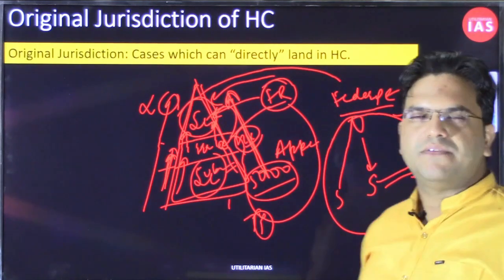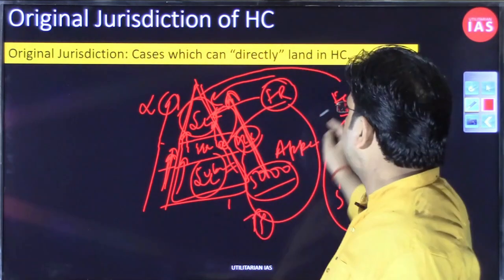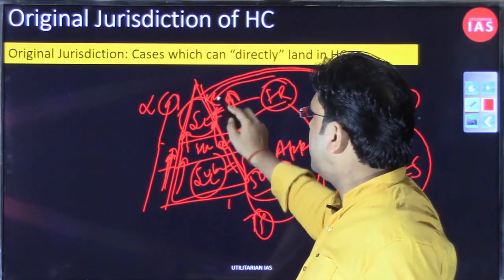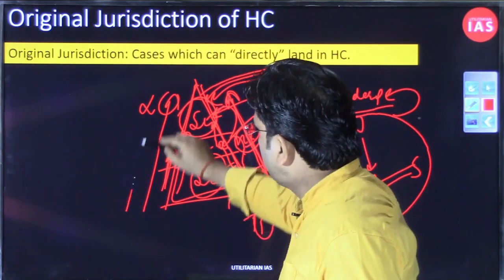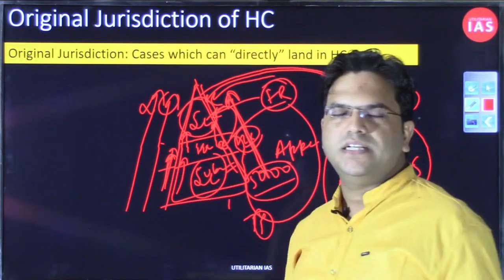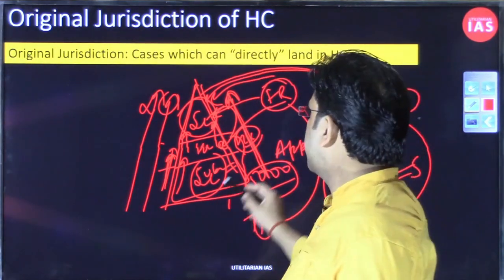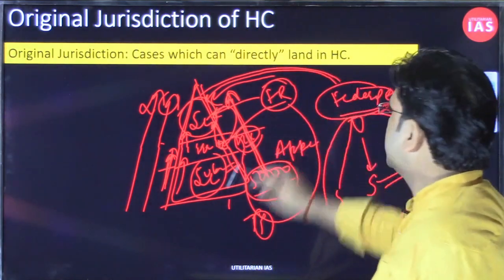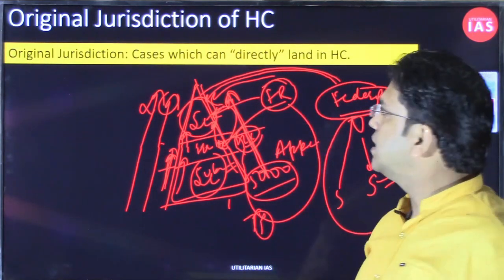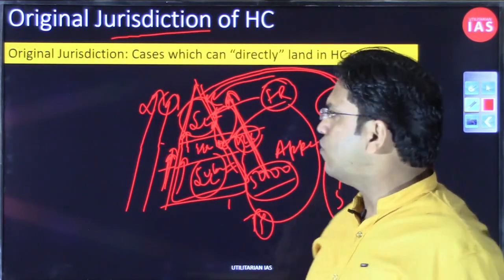Such cases will be entertained only and only by the Supreme Court. Those cases again need not follow the whole hierarchy of going to the subordinate court, then the High Court, then the Supreme Court. Federal dispute falls under the original jurisdiction of the Supreme Court.